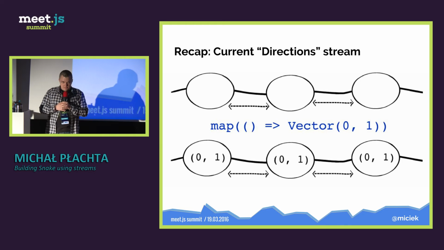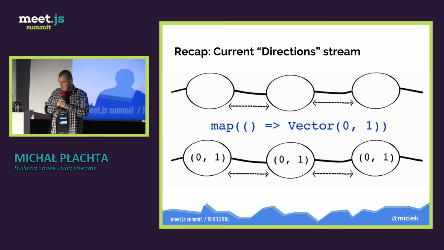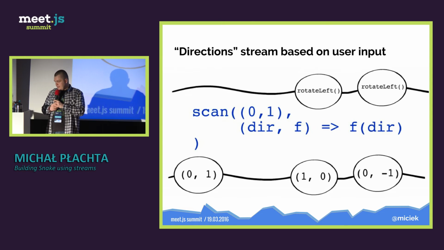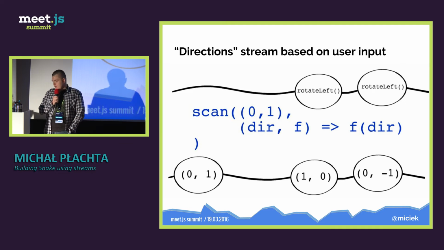So recap. What we have right now, and we'll be changing it to get user input. So this is what we have right now. We have a direction stream, which is only a 0,1 vector each 100 milliseconds. And we are creating a new direction stream, a better one probably, and it just takes an action stream, the stream with the functions, and scans it to get a new direction.